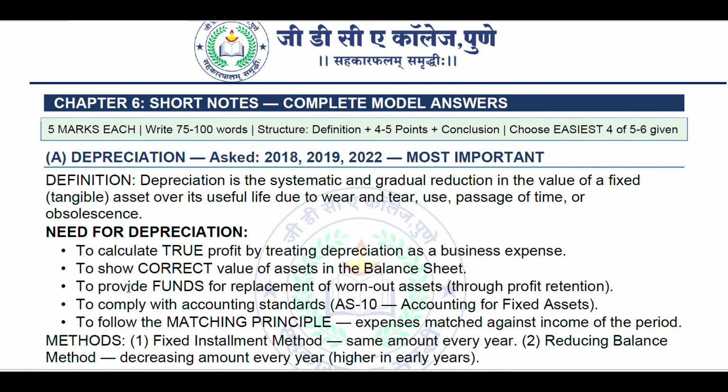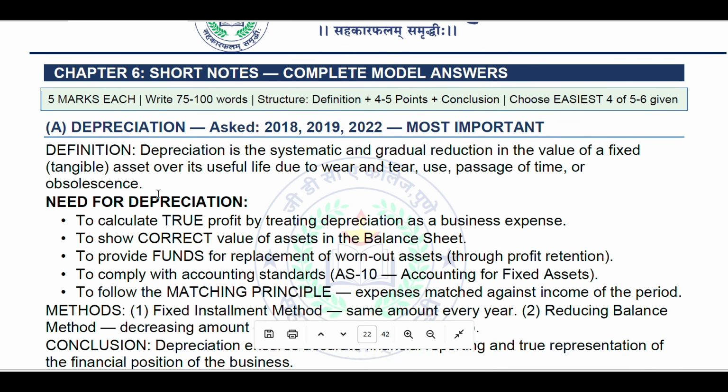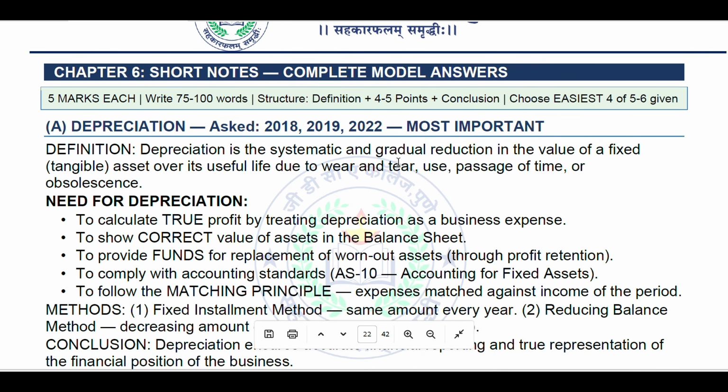Then short notes: complete model answers for short notes. How you can write short notes in paper number 2. Depreciation, if asked, you should write the definition at any cost. Depreciation is the systematic and gradual reduction in the value of a fixed, that is tangible, asset over its useful life due to wear and tear, we can say, use, passage of time or obsolescence.